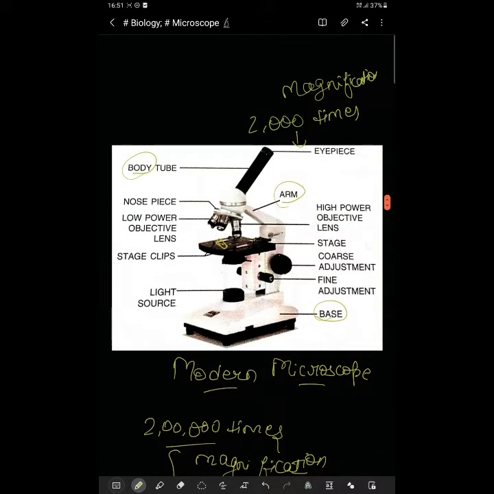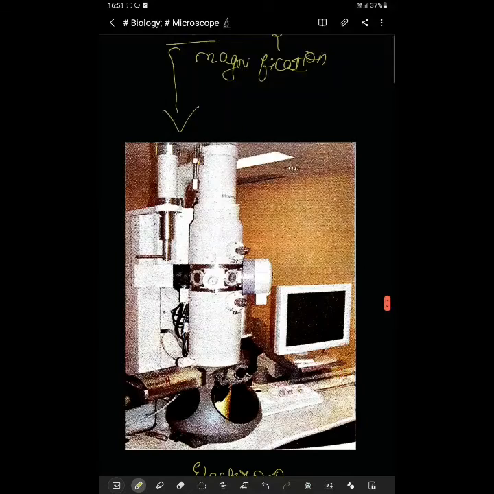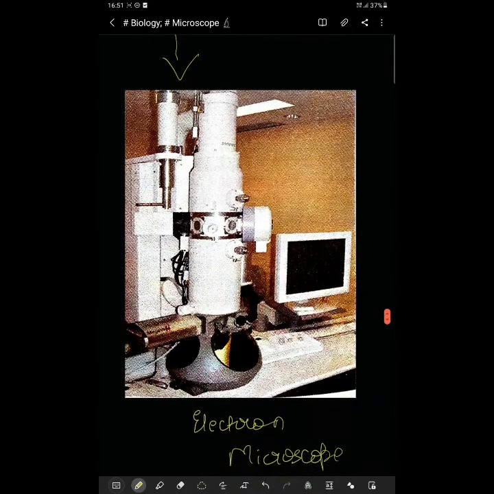This is the ordinary compound microscope which you will get in the laboratories. In laboratories you will not find electron microscopes. In laboratories you will find this microscope through which your blood type is measured, through which your blood test occurs. But the electron microscope, you have never seen in a laboratory. It is very big. It is used in some specific areas.